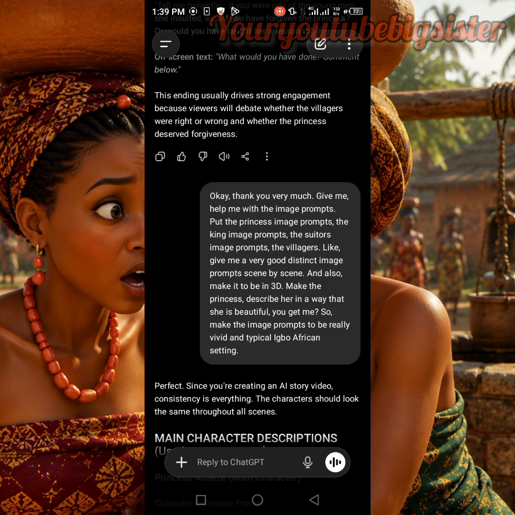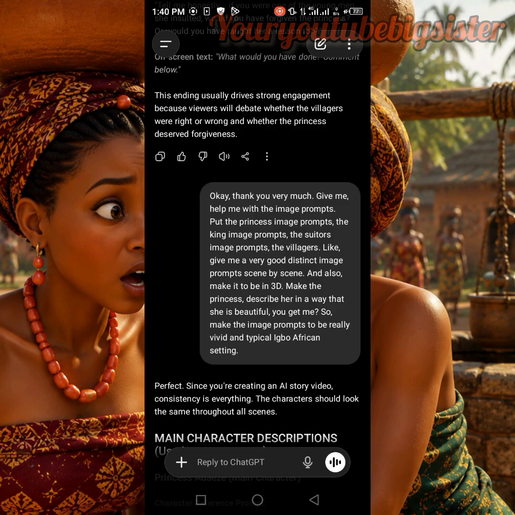Is it 3D or do you want realistic picture or do you want it to be in 2D? Let me explain. 3D means in cartoon style. You understand? If you want it to be in 3D or if you want it to be in cartoon style, you tell ChatGPT, make it to be 3D. But if you want it to be real human, you tell ChatGPT, I want it to be realistic. So that's the difference between the two words.